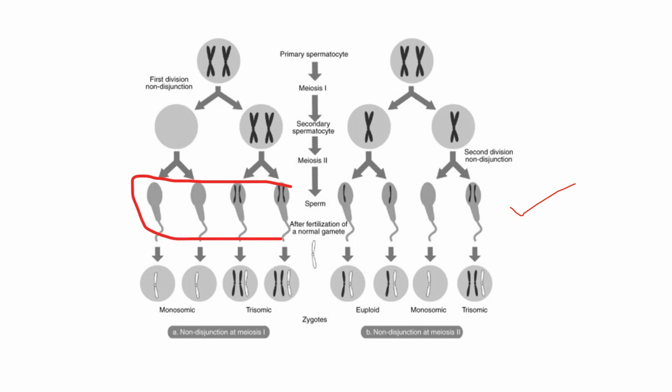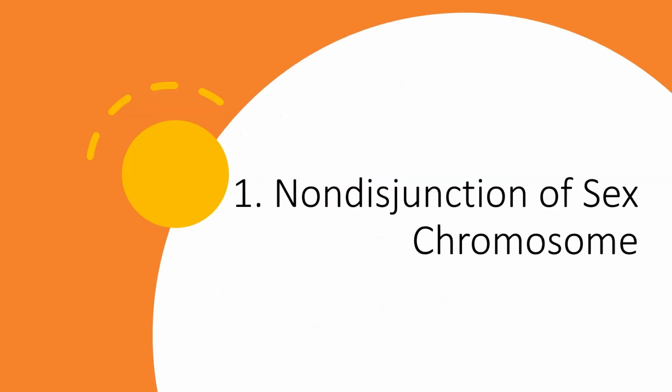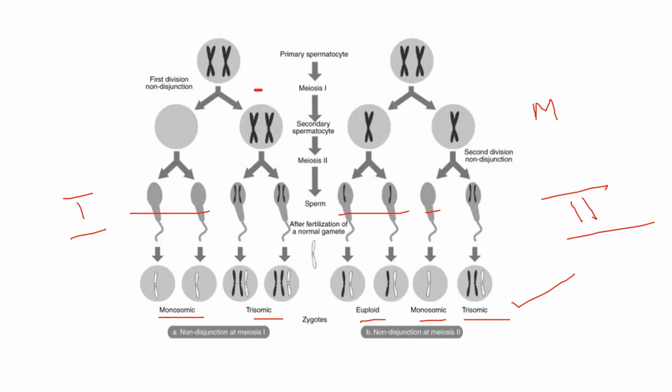Okay. There are different types of chromosomal abnormalities we can see. The first one is the non-disjunction of sex chromosomes. This refers to the failure of sex chromosomes to separate properly during the process of meiosis. Before formation of gametes, the cells undergo meiotic division.